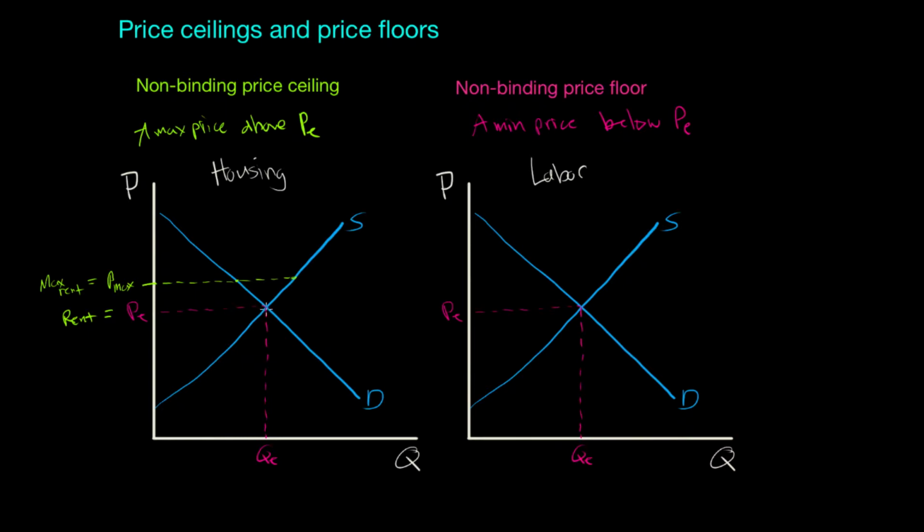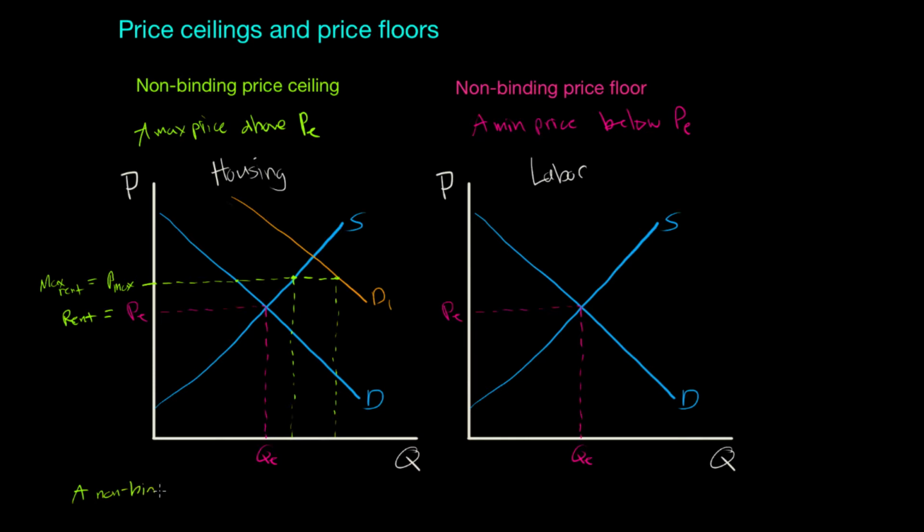In order for the maximum to become binding, there would need to be a shift in demand and or supply. Only if demand were to increase for housing, let's say out to D1, would the non-binding price ceiling of P max become binding. In this situation, it would create a shortage of affordable housing. But at the current equilibrium of PE and QE, a maximum price set above equilibrium has no impact on the equilibrium in the market.